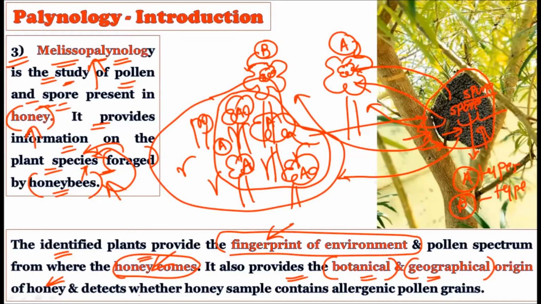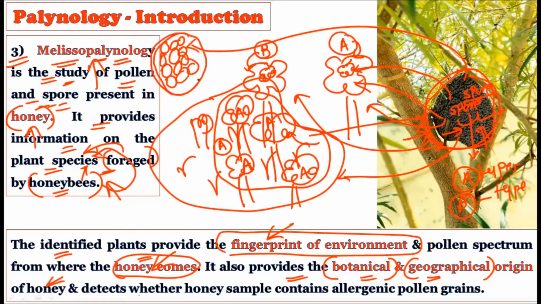So sometimes what happens here, you will find the honeycomb, but the honeybees are traveling far away in search of the plants or the flowers to take out this honey. So you can come to know which type of plants or which type of geographical area was actually used to create this honey by the honeybees. You will come to know the geographical area, which type of plants or botanical source was used to create this honey, and it can also detect whether the honey sample contains allergic pollen grains.